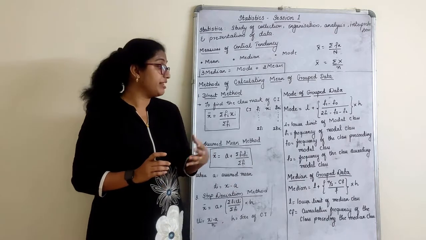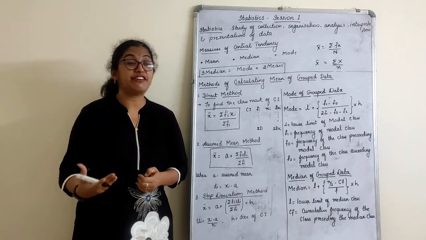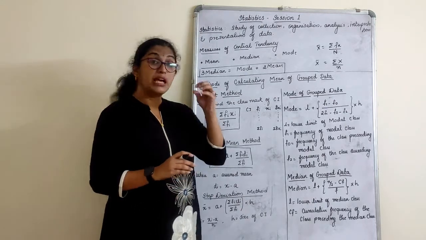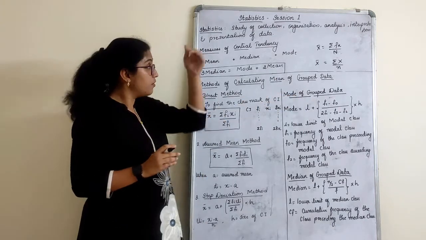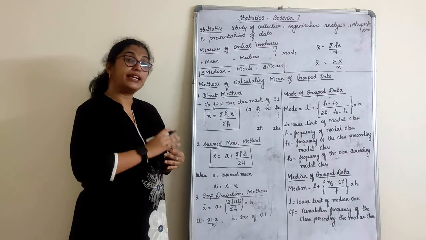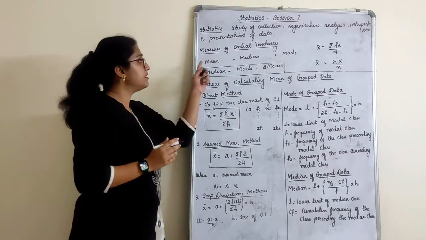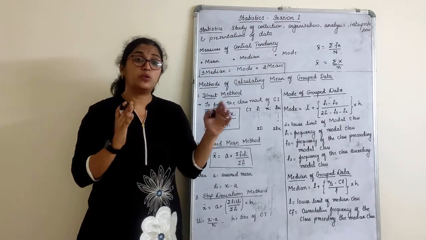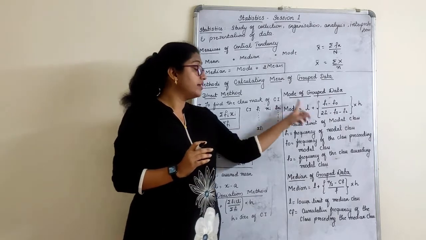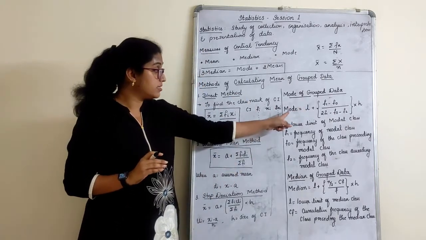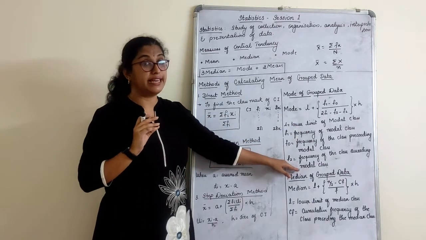Now, even if I tell you, if you don't understand at all what is modal class here, even if I explain, it will be a waste. So, I want you all to just write down the formulas, because at the starting of the lesson, if you write down the date, and all the definitions and all the formulas of central tendency, mean, median and mode, our work will be only to start with the exercise, right? Then, as and when we are solving, you will understand what is a modal class. This is the formula for mode. We will learn this once again once we begin with the exercise.